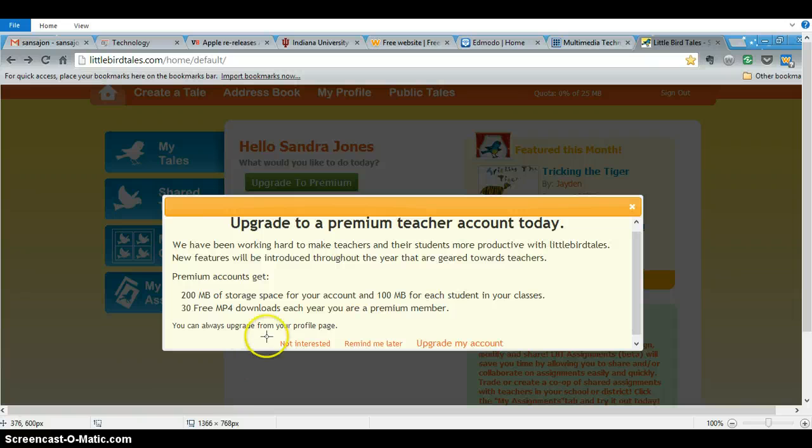Now there is also an upgraded premium teacher account, and the cost for that is $24.99 per year. With the premium account, you receive 200 megabytes of storage space for your account and 100 megabytes for each student in your classes. You also get 30 free MP4 downloads each year that you are a premium member.